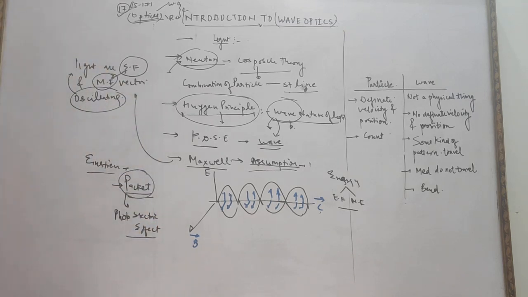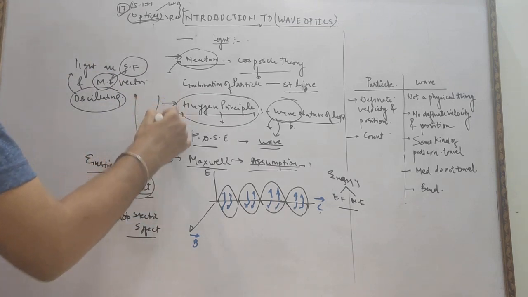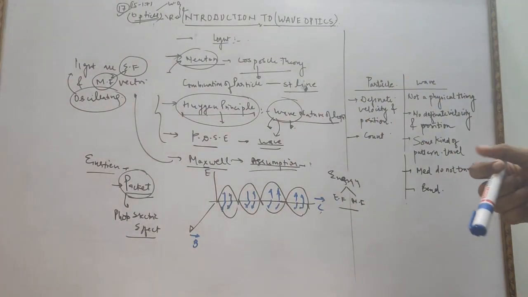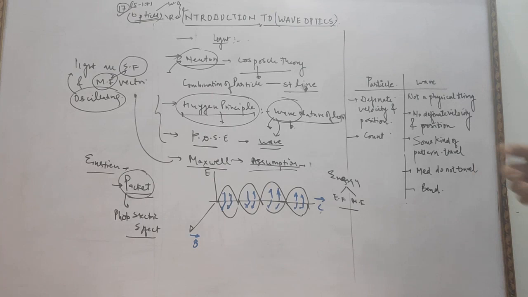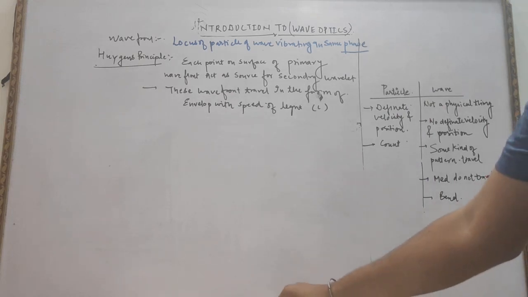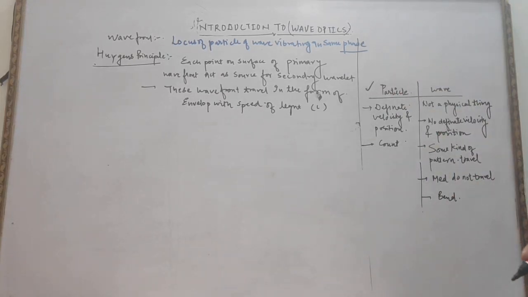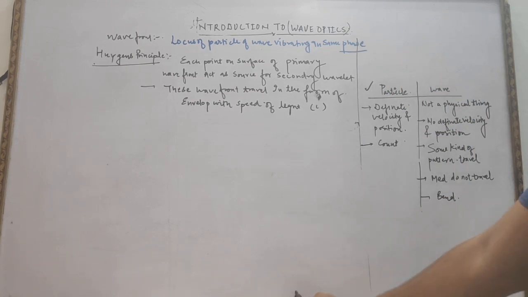What do we mean by light? Here our basic aim is to study the wave nature of light, and before understanding it, first we will understand how the wave nature of light is different from the particle nature. Now we will understand what we mean by particle and what we mean by wave.